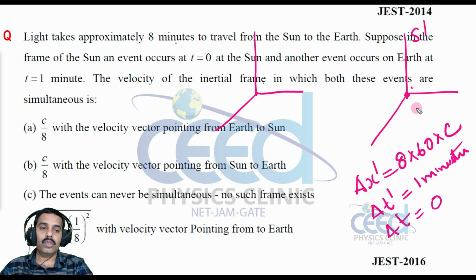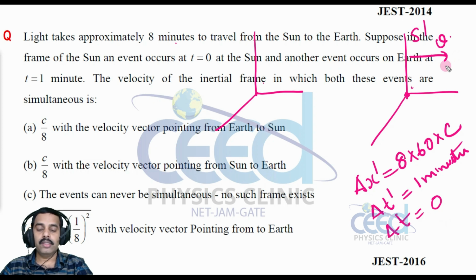Suppose now this frame is moving with a velocity v. At that time, this event should be simultaneous. That means this delta t is equal to 0. That condition we have to check, the both events should happen at the same time.